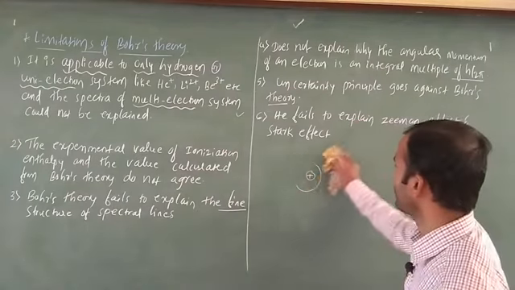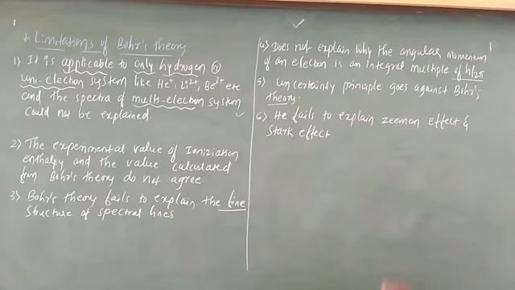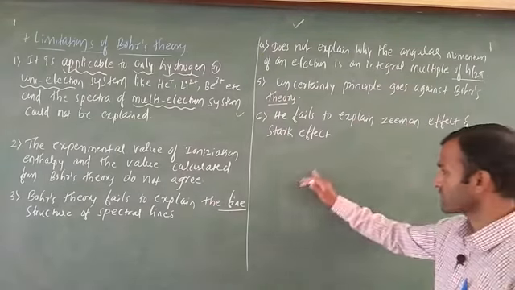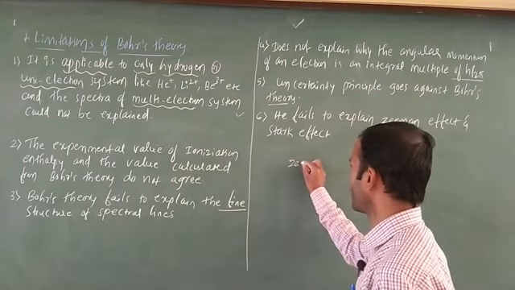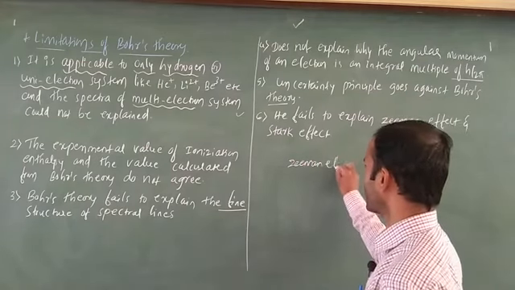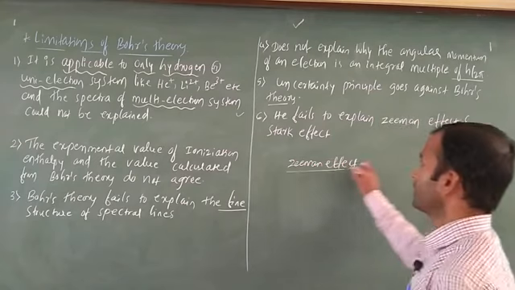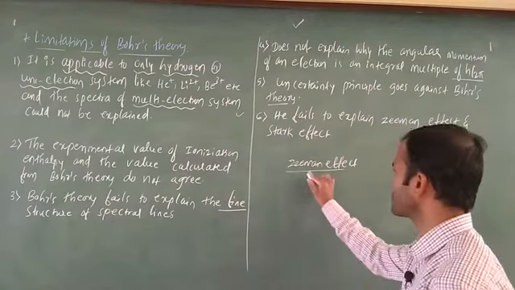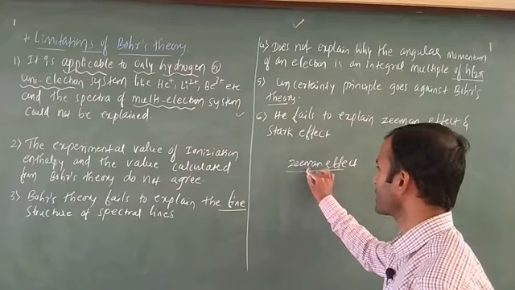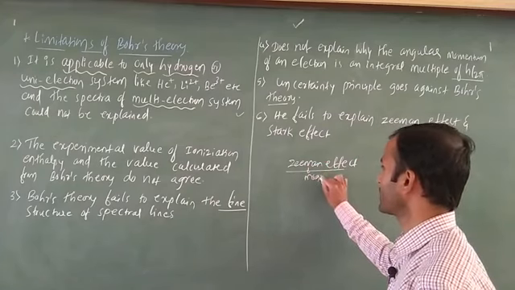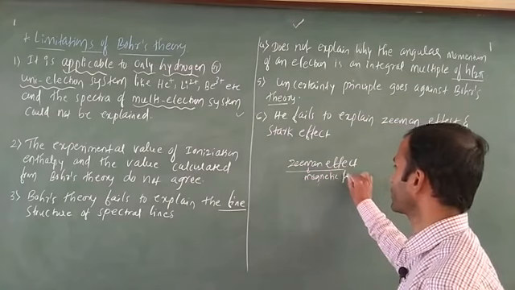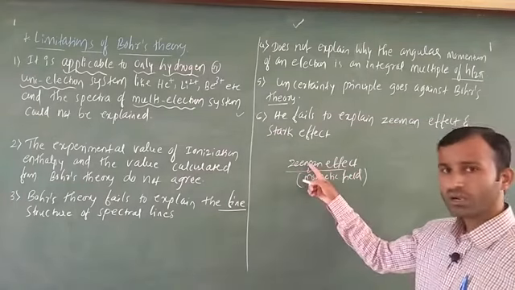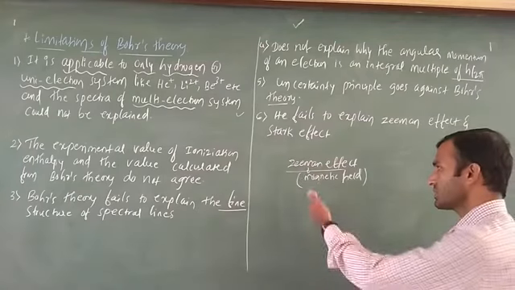He fails to explain the Zeeman effect and Stark effect. Okay, Zeeman effect and Stark effect. First I am going to explain the Zeeman effect here. What is the Zeeman effect? He fails to explain the Zeeman effect. Try to understand: magnetic field. Here M is there, no? Just remember, do not confuse. Use an analogy: in Zeeman, M is there, no? That M indicates magnetic field.